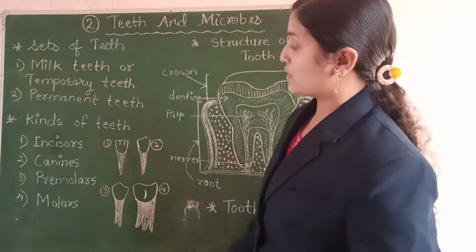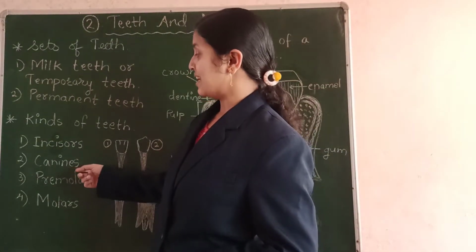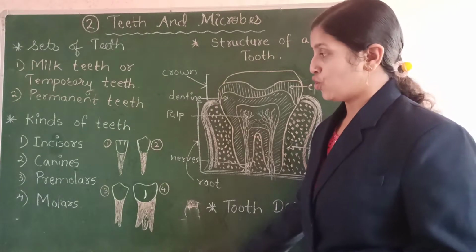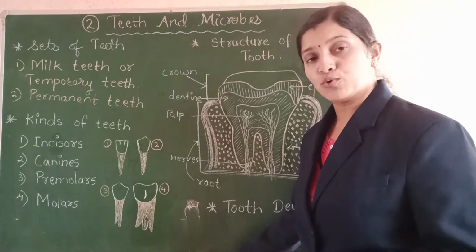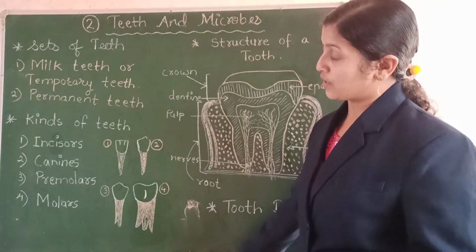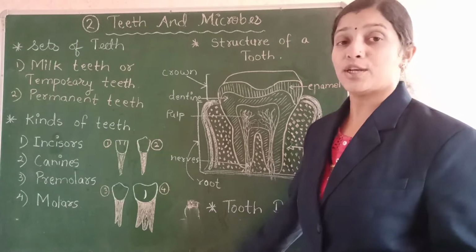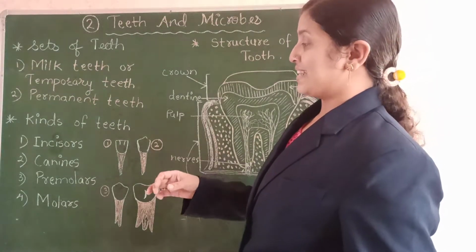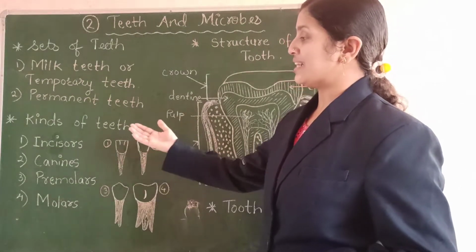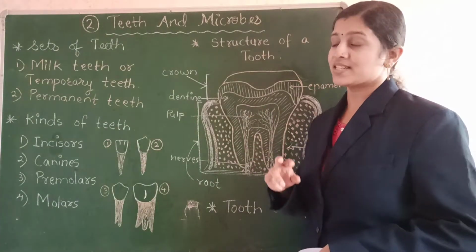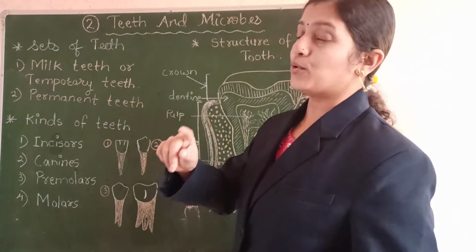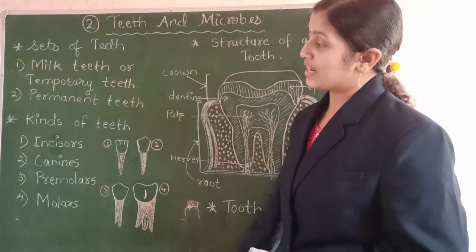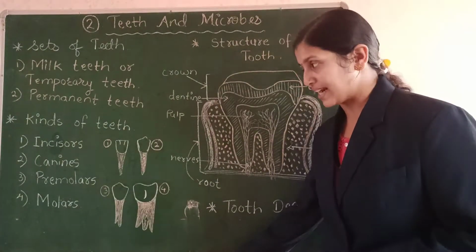The second type of teeth is the canines. These canines are 2 in each jaw. So in the lower jaw we have 2 canines and in the upper jaw we have 2 canines. In total we have 4 canines, and these canines are just next to the incisors on both sides. After the incisors we have 2 canines on both sides, one on the left side and the other on the right side.